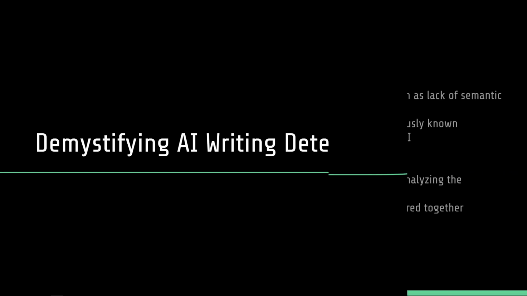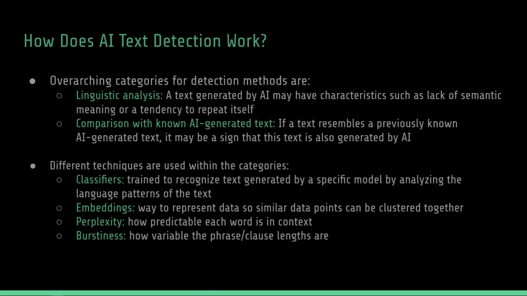As I mentioned, there are many tools and detection programs that say that they can tell whether text was written by an AI or was written by a human being. Let's try to demystify AI writing detection. So, how does AI writing detection work? Writing detectors compare text against characteristics commonly associated with AI writing and identify patterns. There are two overarching categories for detection methods. They are linguistic analysis and comparison with known AI generated text.